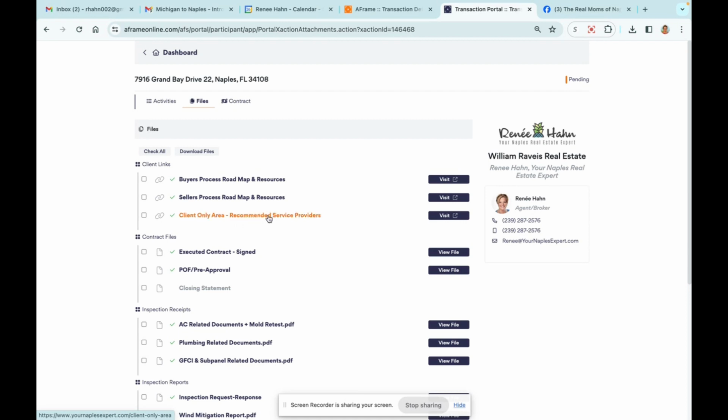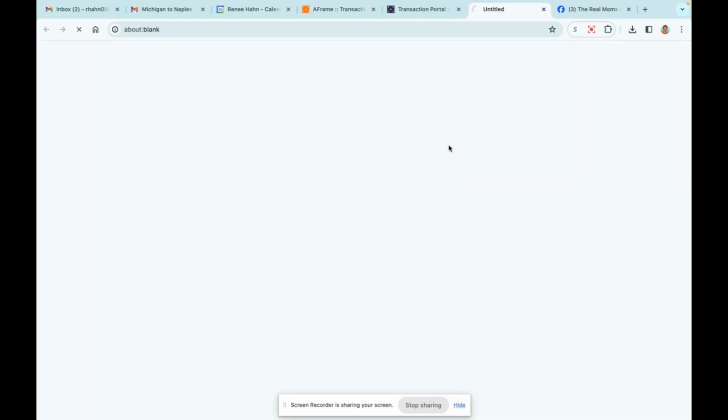That client only area is where you will find recommended service providers. It's everything from mortgage providers, insurance providers, painters, cabinet people, anything you can imagine are listed out there, and it's a valuable resource, so I want to make sure only my clients have access to it. These other 2 links are to roadmaps. So there's a buyer's roadmap and a seller's roadmap. I'm just going to show you really quick what that actually looks like.